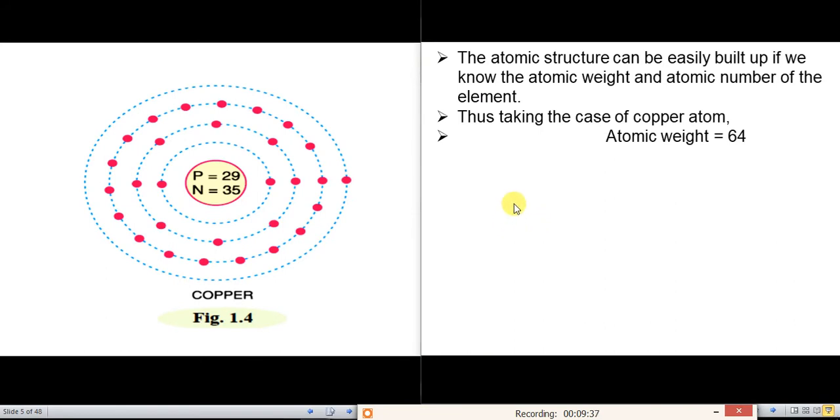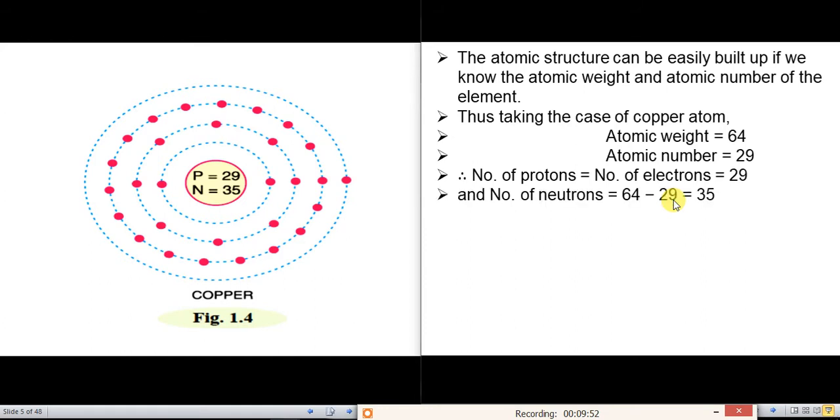As I have said earlier, the atomic weight of the copper atom is 64, the atomic number is 29, and the number of electrons is equal to the number of protons, which is 29. The number of neutrons is equal to atomic weight minus atomic number, that is 35. This figure shows the structure of the copper atom, and this is applicable for all the elements.